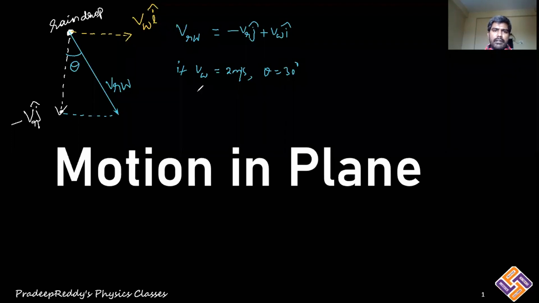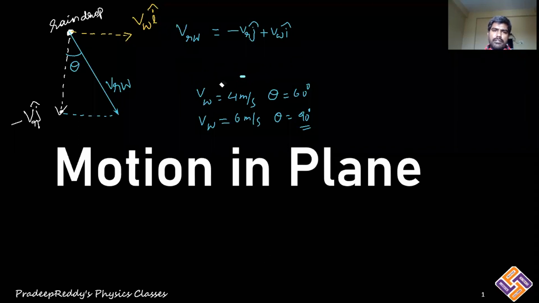Suppose the wind velocity is increased to 4 meter per second, then the angle would change. It would become 60 degrees by default. Similarly, if wind velocity is increased to 6 meter per second, then theta would increase to some other value. It can become 90 degrees. So that means if the wind velocity keeps increasing, the angle would change, but that deviation would not be that much. Okay, this is for your simple understanding. I have taken these values, but actual values may change.